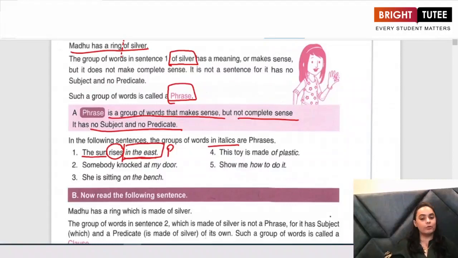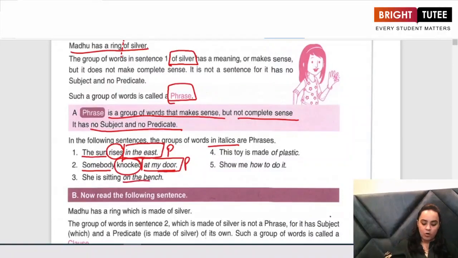Look at the second sentence. Somebody knocked at my door. This again is a complete sentence. It has a subject, it has a verb, and it has a predicate. But if I look at the words in italics, what are they? At my door. Though it is making sense, it is not a complete sentence. Why is it not a complete sentence? Because it has no subject or predicate in it. So what do we call such groups of words? We call them phrases.